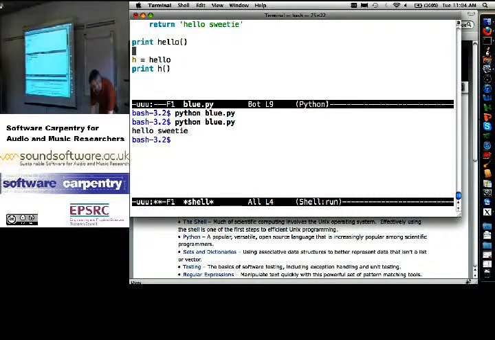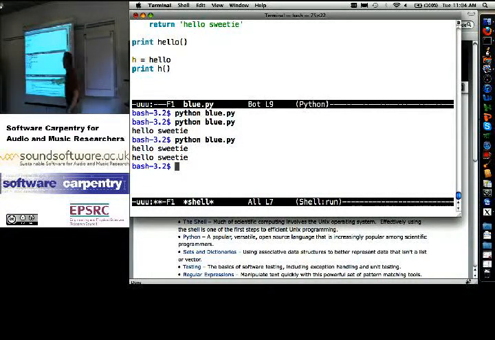Okay, so let's see whether this actually works. And yes, it does. There's the output from the call to hello. There's the output from the call to h. They are always going to be the same because they're pointing at the same instructions. Okay, you look unhappy. Yeah, in Java or C, it wouldn't work like that, would it? It would. It would? They hide it from you because...